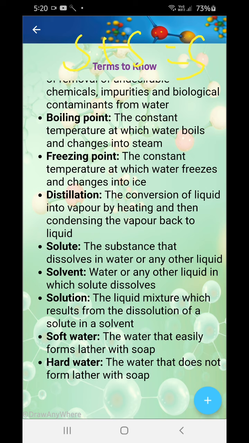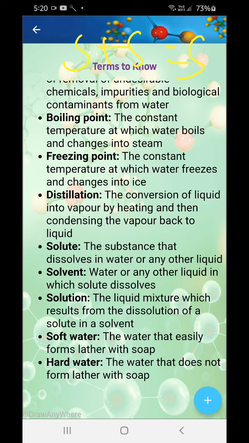Okay, solute: the substance that dissolves in water or any other liquid is known as solute. Now the one in which it dissolves is known as solvent. Water, or any other liquid in which the solute dissolves, is known as solvent. Now solute is usually solid and solvent is usually liquid, and solution is a mixture of the two: the homogeneous liquid mixture resulting from the dissolution of solute into solvent.